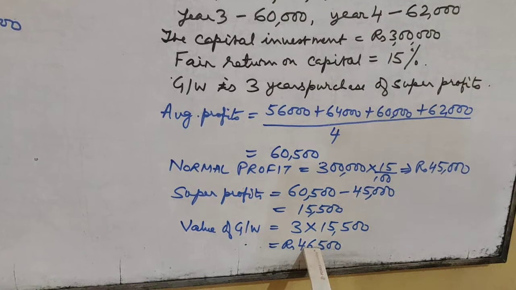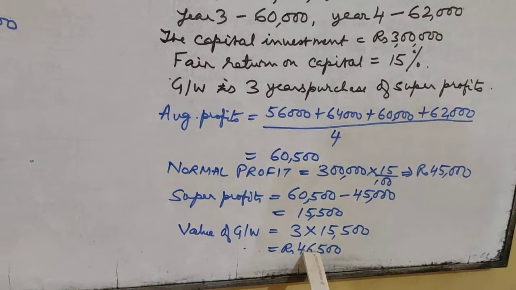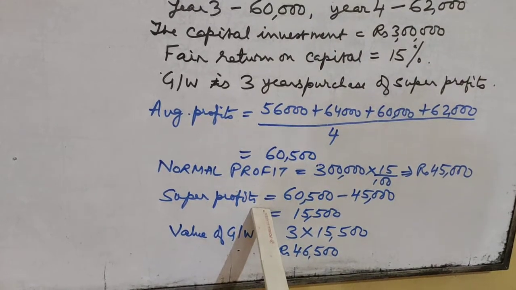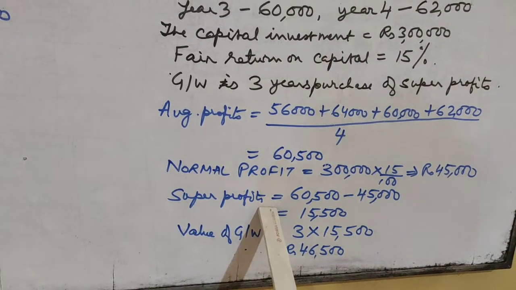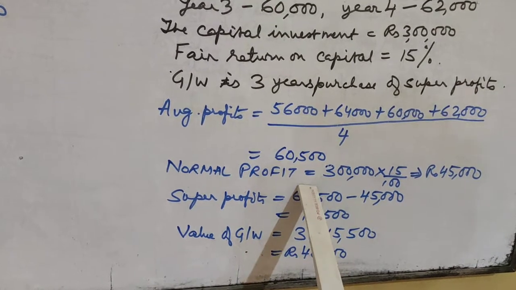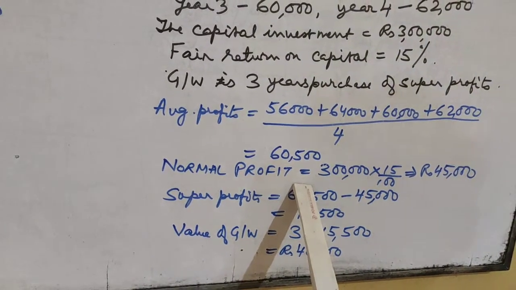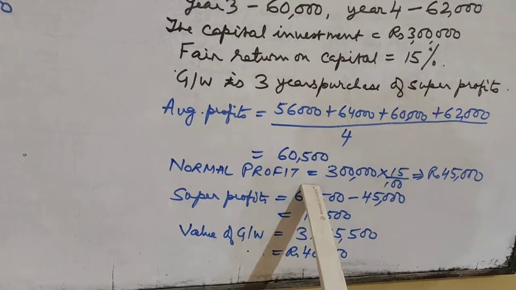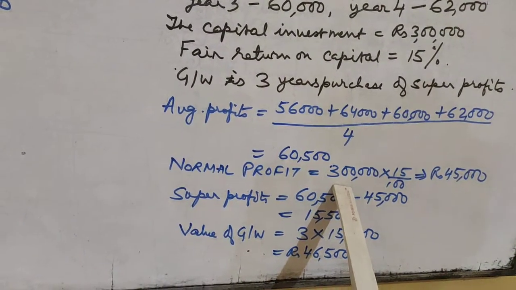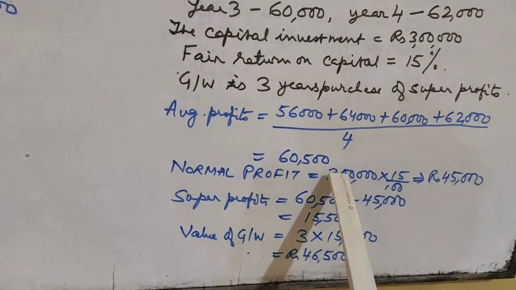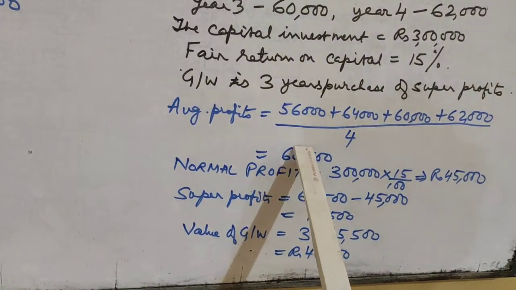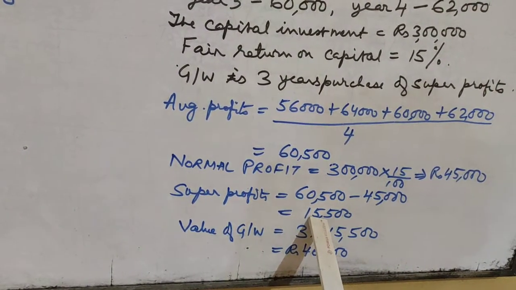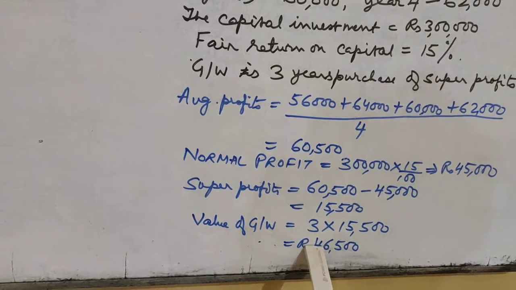Now one thing should be clear. Why are we calculating super profit? Super profit means the excess profit that the firm is earning beyond the normal profit which it is expecting to earn. Normal profit is the profit which the firm should earn given that particular amount of capital. So if the firm is earning beyond that, then it is earning super profit, and only when a firm earns super profits is it possessing goodwill.